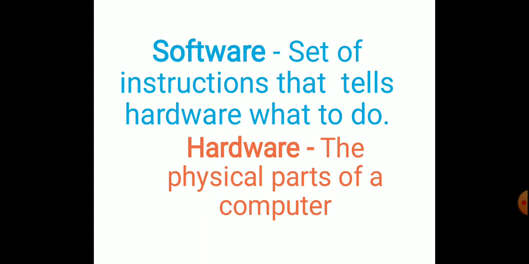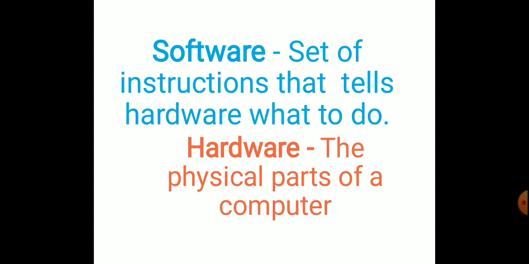Once again you recall, a set of instructions that tells hardware what to do and it performs operations using hardware parts. See now, the software performs its operation using the hardware parts. So if there is no hardware, the software is useless. It cannot perform any operation alone without the hardware. So with the help of the hardware only, software can perform any operation.